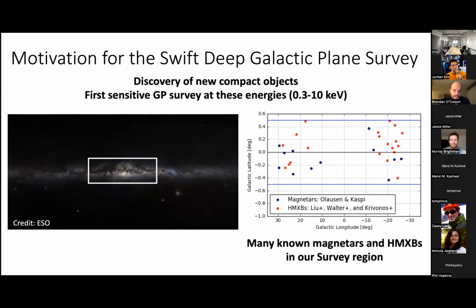So on the left, we see an optical image of our galaxy, and this white box is showing the regions that we're focused on. We also see this on the right, and the red and blue points are magnetars and high mass X-ray binaries alike. So neutron stars, essentially, where are neutron stars formed in our galaxy. And we see that many known systems already form and are known within the survey region. So that motivates looking at these places again with a more sensitive survey, seeing if we can pick some of these out.